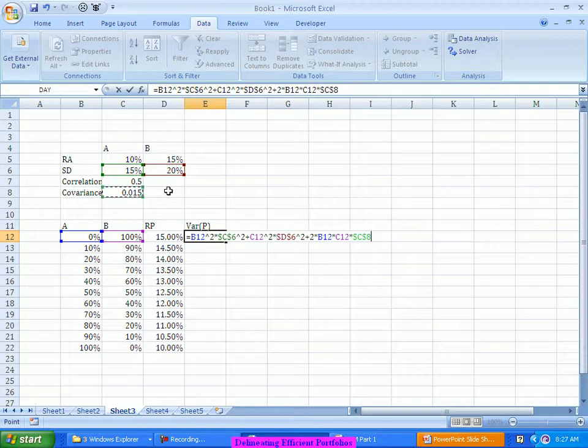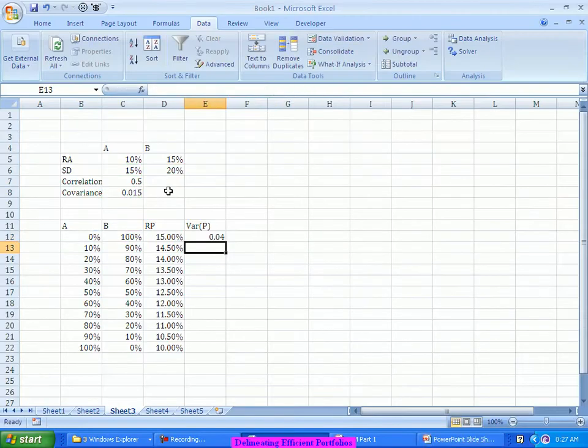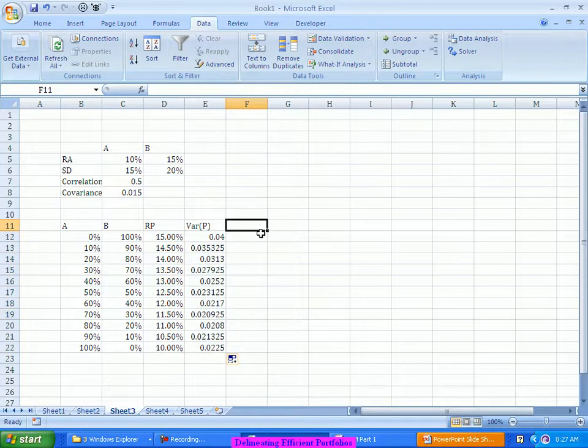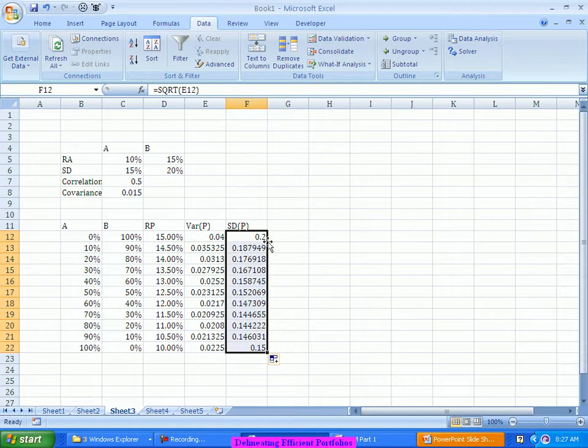So this is what is giving me the variance of the total portfolio. The same formula which we have looked at here, W1 squared sigma 1 squared plus W2 squared sigma 2 squared, is giving me the variance of the portfolio. So in this case, the variance of the portfolio came like this. And if I am finding out the standard deviation of the portfolio, it is nothing but the square root of this variance. So this has come out to the standard deviation of the portfolio.